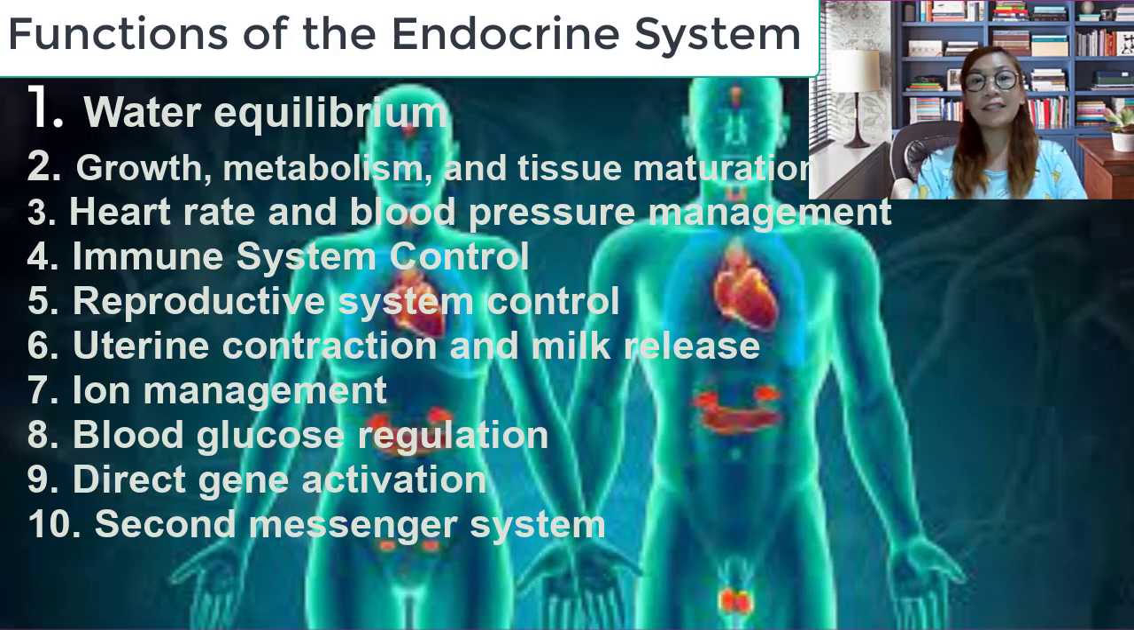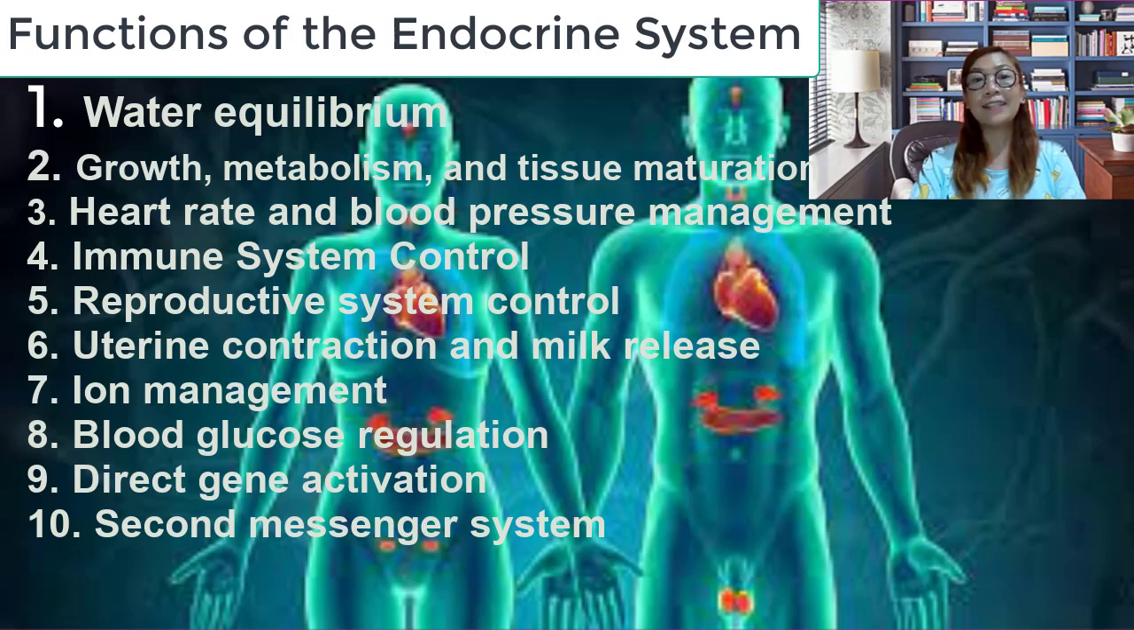The endocrine system controls the growth of many tissues like bone and muscle, and the degree of metabolism of various tissues, which aids in the maintenance of normal body temperature and normal mental functions. Maturation of tissues, which appears in the development of adult features and adult behavior, is also determined by the endocrine system. The third one is heart rate and blood pressure management.